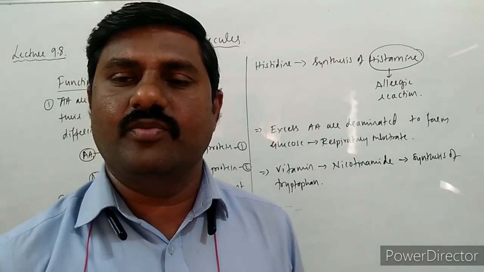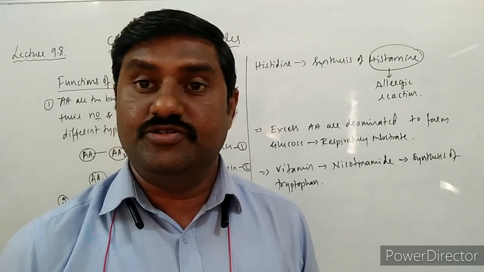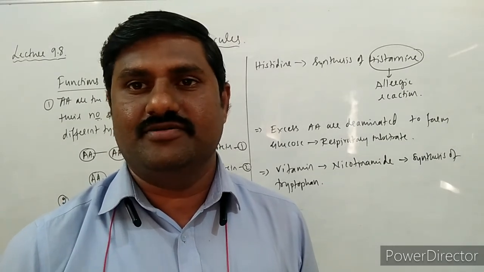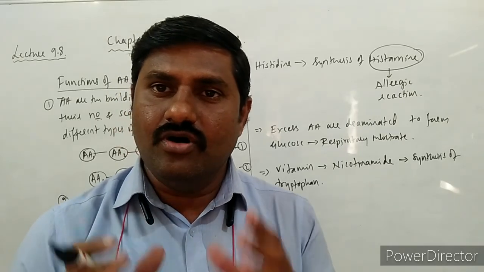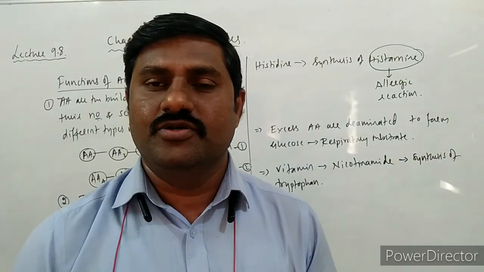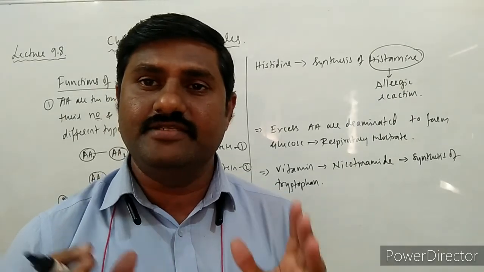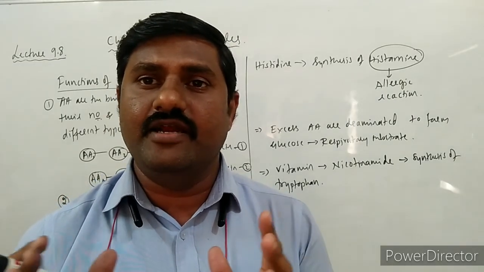A number of hormones are there. Angiotensin is there, vasopressin is there, oxytocin is there. All these are hormones which are derived from amino acids. They are mainly called peptide hormones.